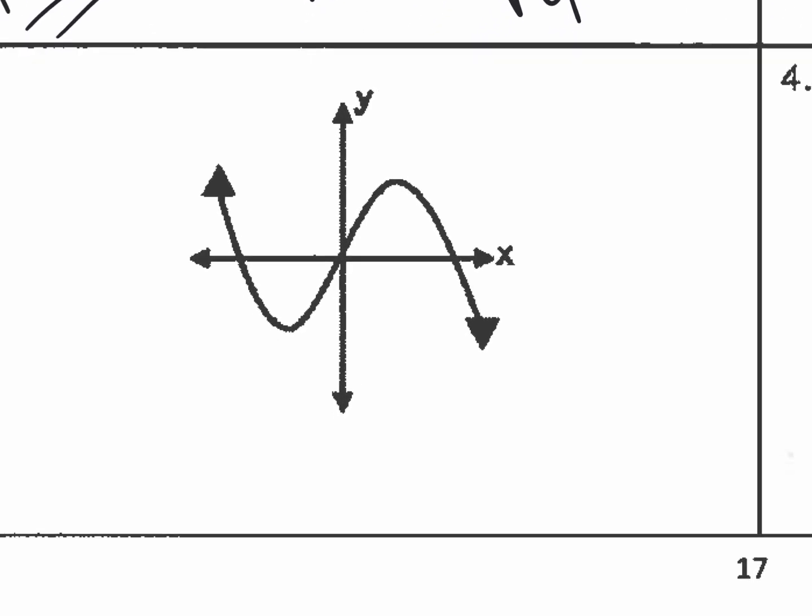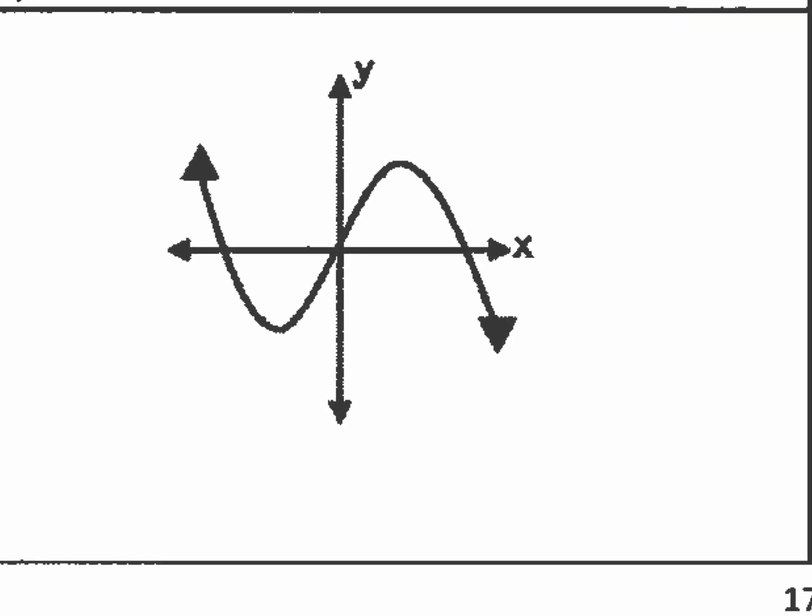You ready for this one? As far as we're concerned, it's not a function. Okay, so how we do this one. I learned from fourth period kind of what to do. With this one, I'm going to draw a vertical line. That means a line that's straight up and down.